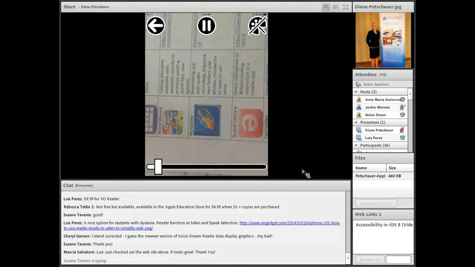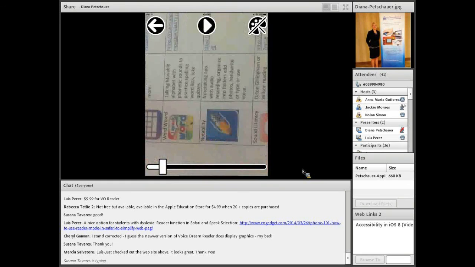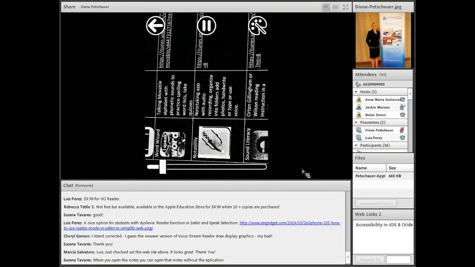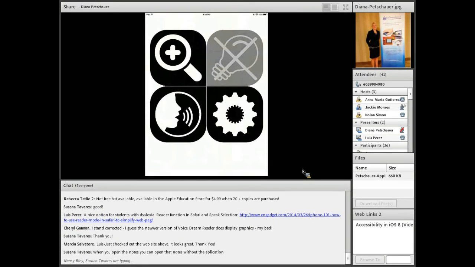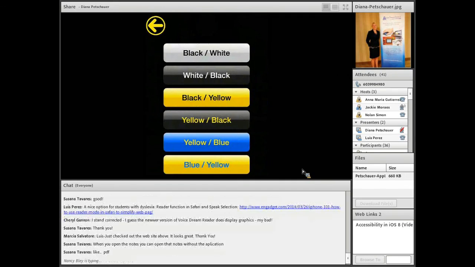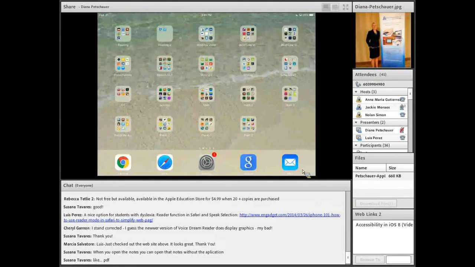And you can magnify, this is the handout for example, you can magnify it by using the slider. You can pause it so that you can move that around at the magnification. And the palette allows you to change high contrast. And you can change what that particular color is in your settings. You can choose black and yellow, for example, yellow and black. So those similar settings that they would use as a CCTV, but using the iPad app. Better Vision, and Vision Assist is also another great one.